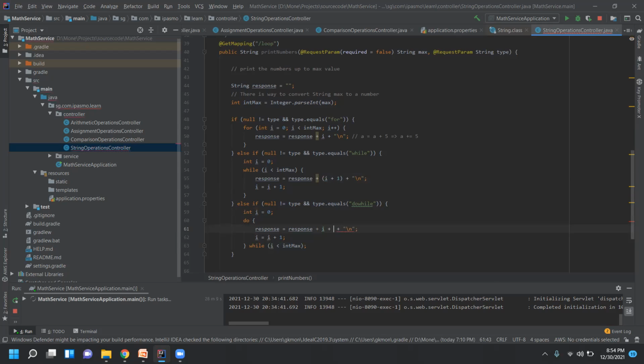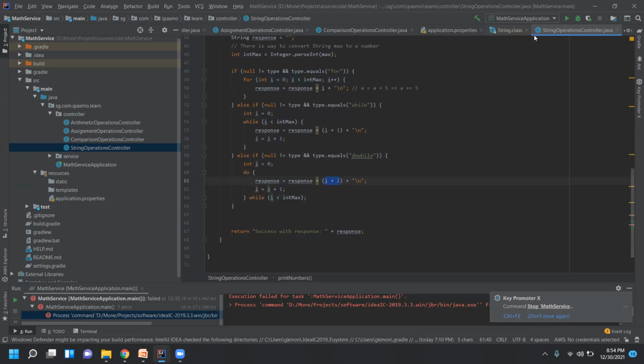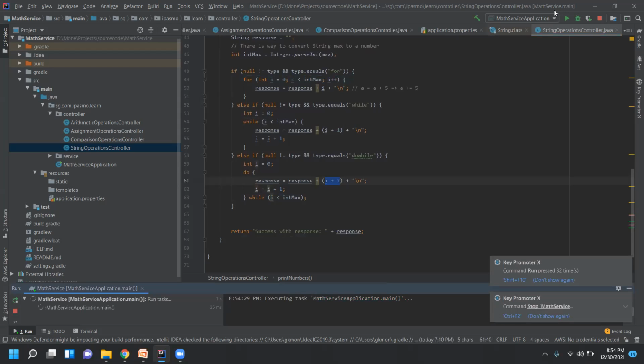So the starting character in the first for loop will be 0, and here it will be 0 plus 1, which is 1. So the starting character would be 1 here, and the starting character in do while is 2. So we will run this program, and then we are done for today.